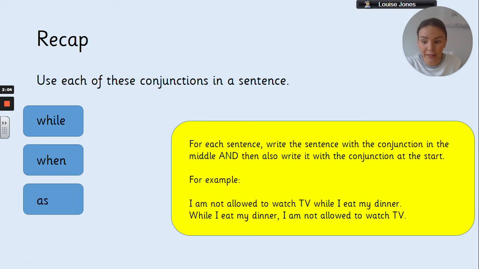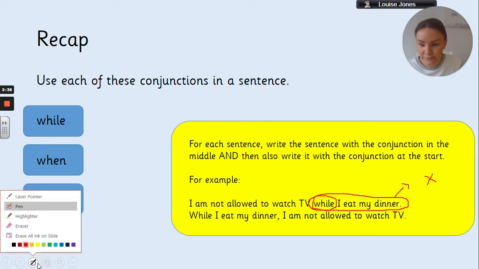Now, what you've got here is the conjunction in the middle, and then this whole bit here, while I eat my dinner, this is the subordinate clause. Okay, this is the bit that doesn't make sense on its own. If I took that bit out and just had while I eat my dinner, that doesn't make sense on its own. I need to add something to it. While I eat my dinner, what? Or I need something before it for it to make sense.